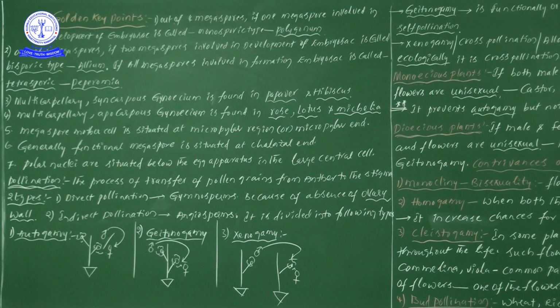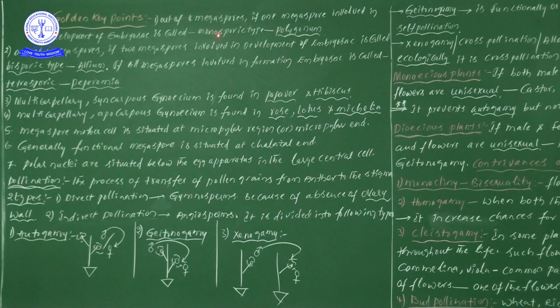Now the first point. We know very well, out of 4 megaspores, listen carefully. Out of 4 megaspores, if one megaspore is involved in the development of embryo sac: the megaspore mother cell, by meiotic division, forms 4 megaspores. The 3 megaspores present nearer to the micropylar region degenerate, and only one will be functional.